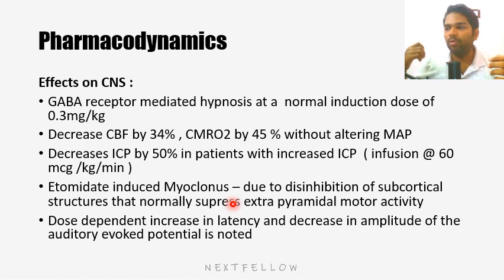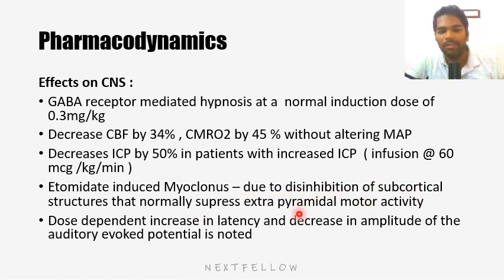Whenever you want to do an action, if you want to extend your hand, the flexor muscles will be relaxed and the extensor muscles will be contracted. So this is how your normal function will occur. But etomidate causes disinhibition of the subcortical fibers that normally suppress the extrapyramidal motor activity.